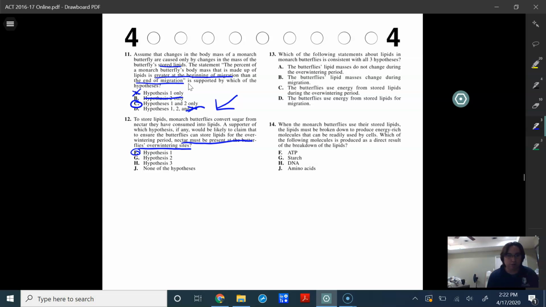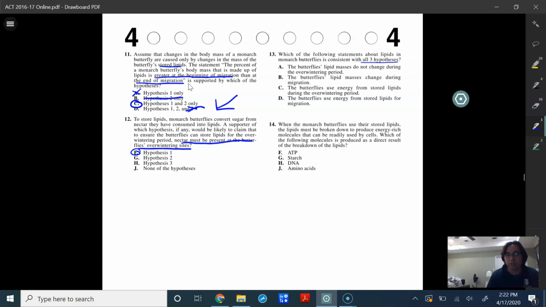All right, let's look at number 13 here. It is saying which of the following statements about lipids in monarch butterflies is consistent with all 3 hypotheses. The butterflies' lipid mass does not change during the overwintering period, and so that is not true, because if you're looking at hypothesis 1, we know that they are getting nectar and turning it into lipids again.